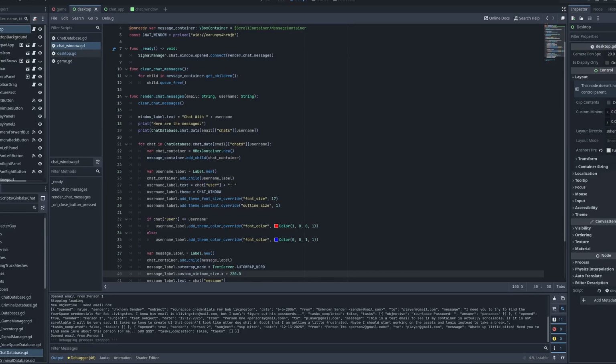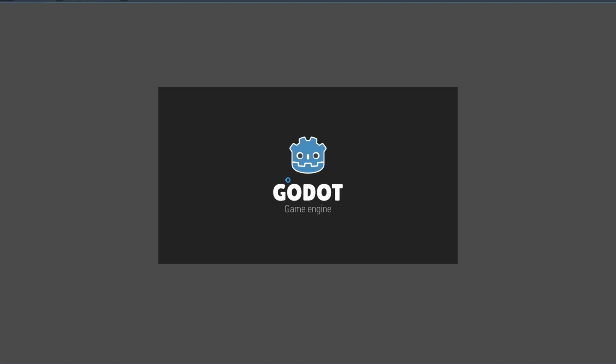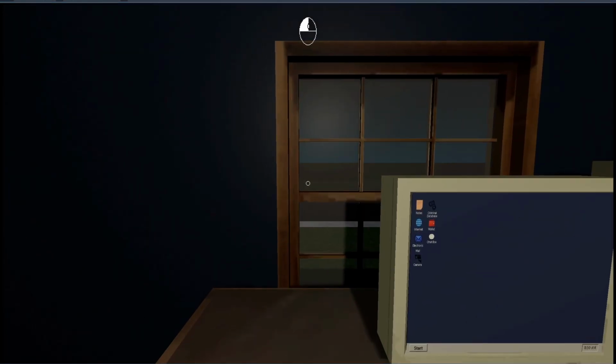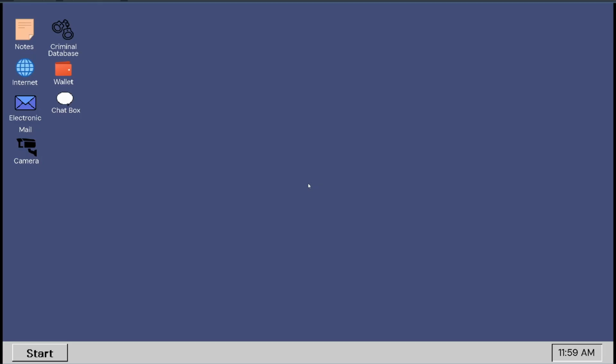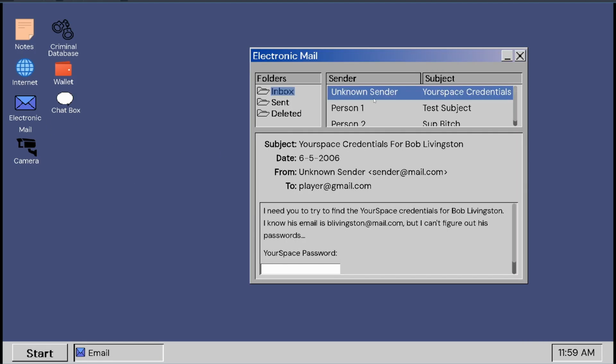So I just wanted to run through a quick example of trying to find information about people for the game objective. So I'm just going to go ahead and start the game. When the user goes into the desktop, after a couple seconds, I have it to where they'll just receive a new email. So new email received. That notification looks kind of bad, but we'll go in here. So we've got this new email from an unknown sender called Your Space Credentials for Bob Livingston. So that's going to be, I guess, our target, quote unquote.